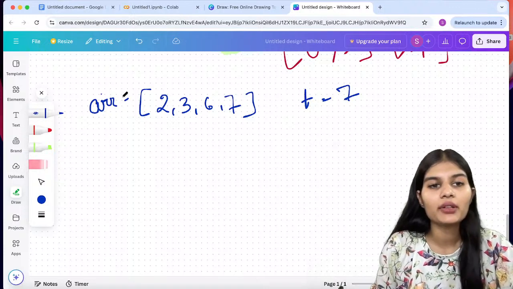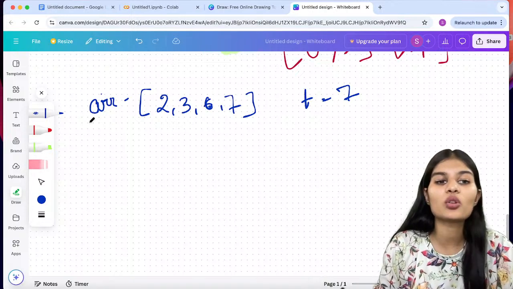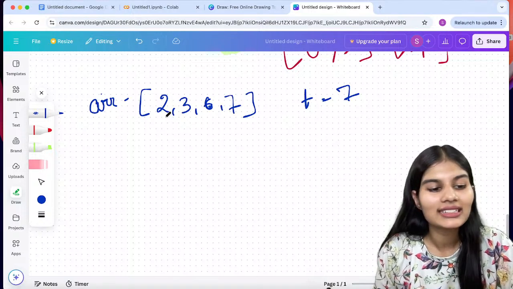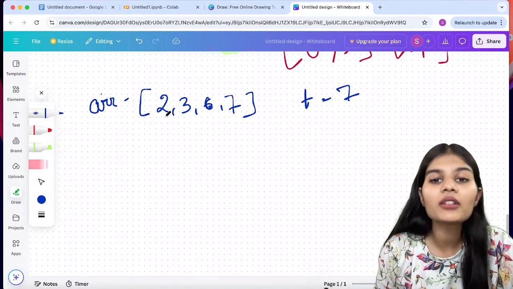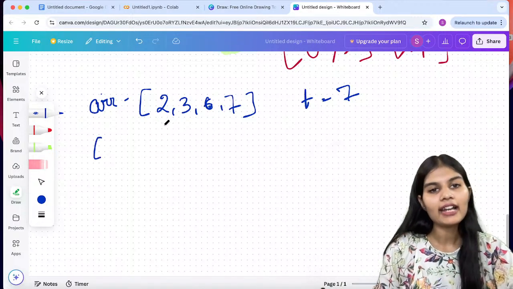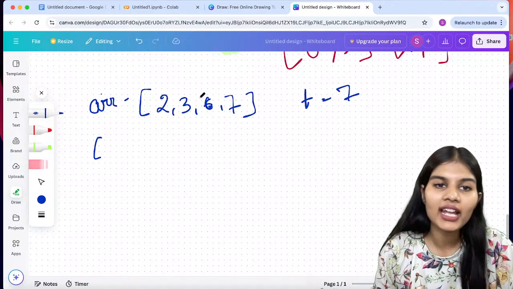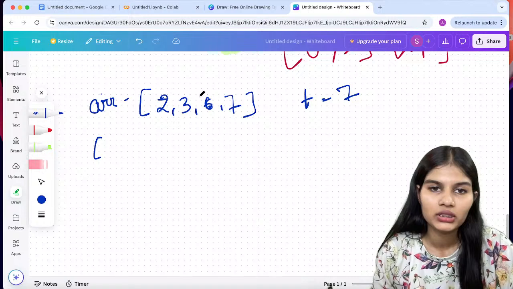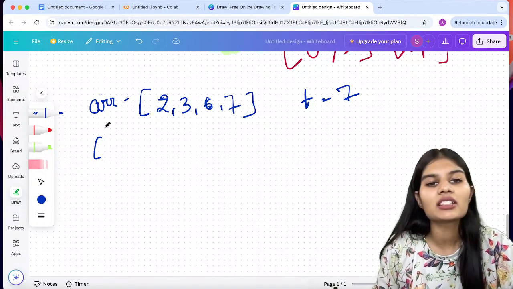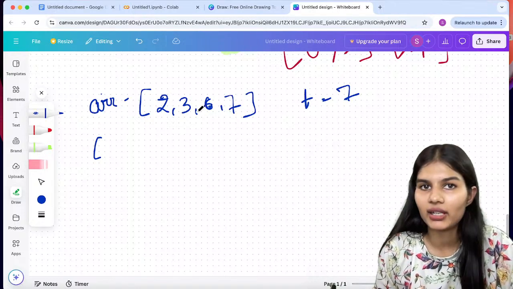See guys, what I'm trying to say is, the array is 2, 3, 6, 7 over here, and the target is also 7. I have to find that set of the array which will give me the final sum as 7. If I add 2 plus 3 plus 6 plus 7, no way we'll be getting 7. If I add 2, 3, 6, now 6, 3, no, 7, 3, no, 7, 2, no. So if I take only these numbers, none of them result in the target value.